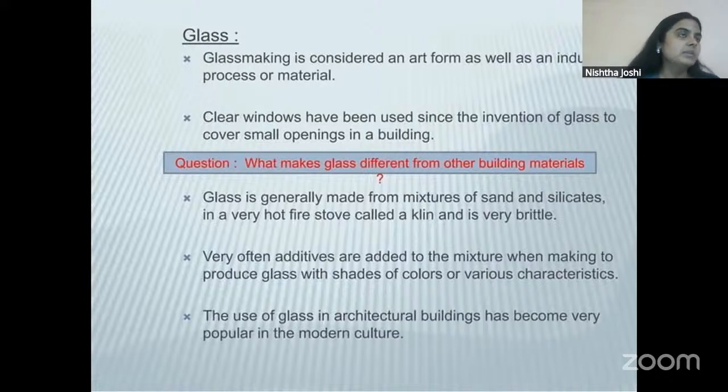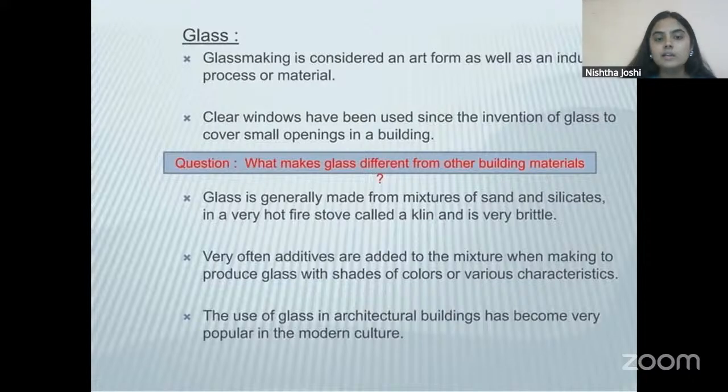For example, the glass that you see in your homes, in your windows, is not the same glass that you see in the facade of Burj Khalifa. That glass is very strong. That is a very different grade and quality of glass because that has to endure a lot of pressure because that glass is going to be fixed at a much higher altitude. So the quality of glass may vary.